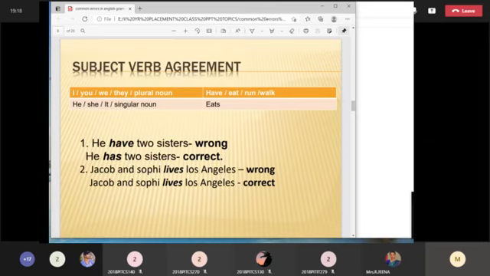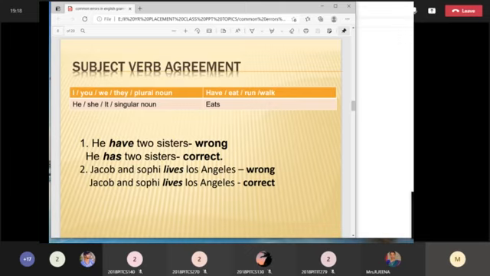So what is subject verb agreement? Here you have some examples: I, you, they, we. These subjects are considered plural. Here, what is the exceptional case? I and you are of course singular subjects, but it is an exceptional case: they accept only the plural verb. He, she, it are considered singular nouns, so you use the singular verb. Instead of it, you can use any other noun, singular or plural, and accordingly you have to write the verb form.